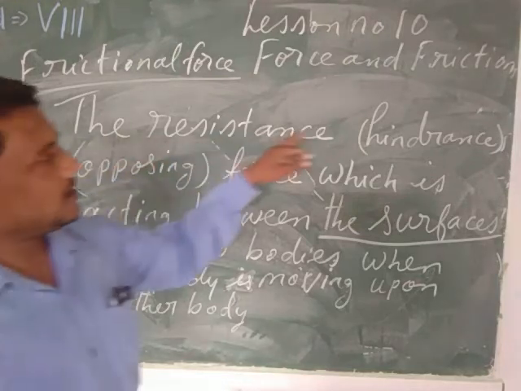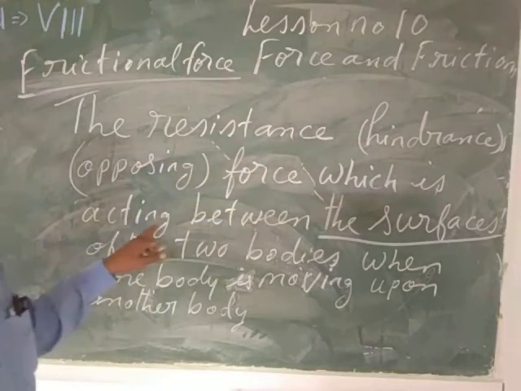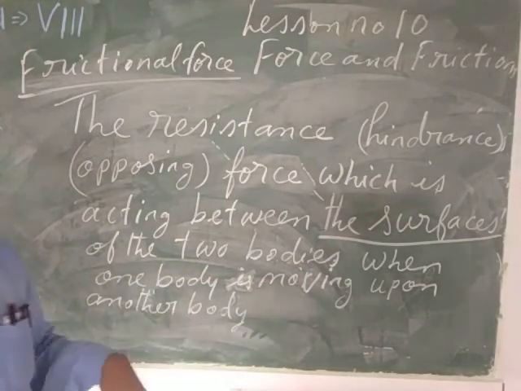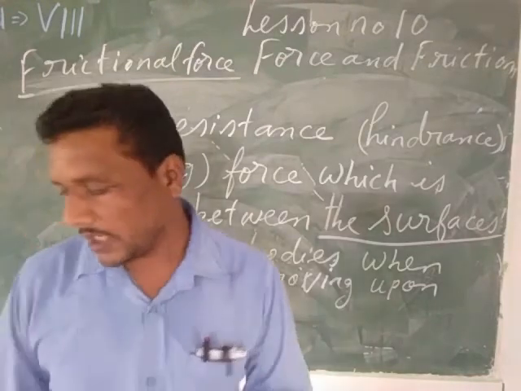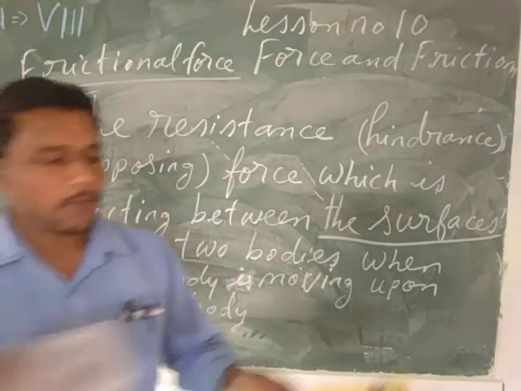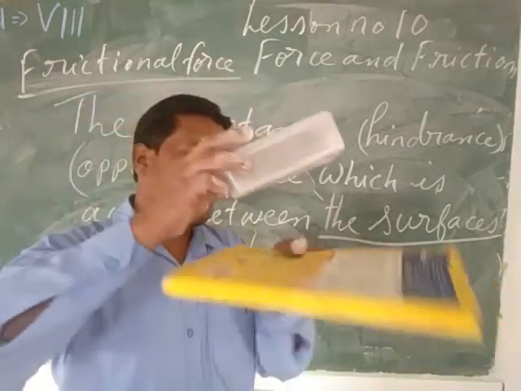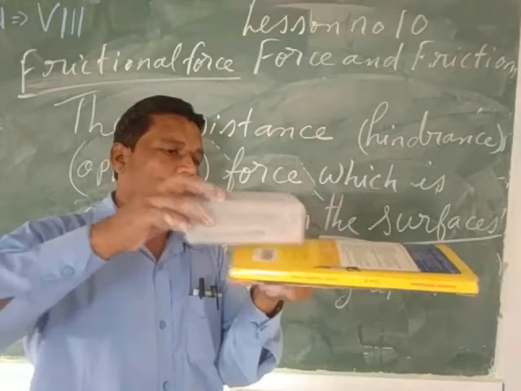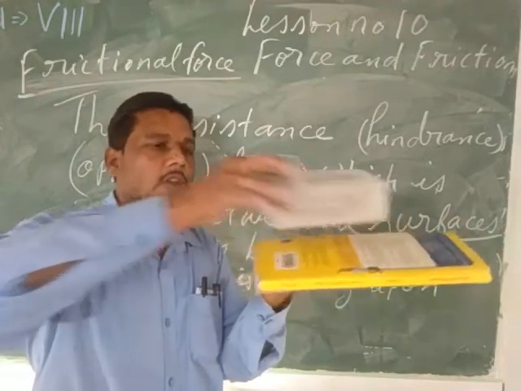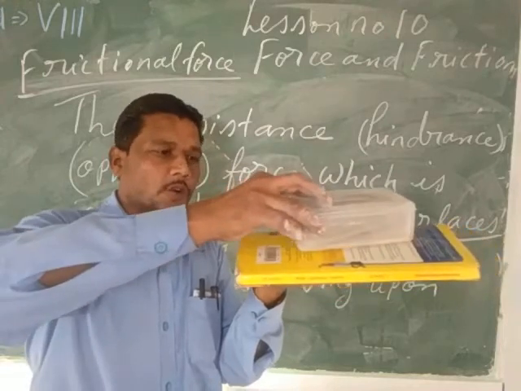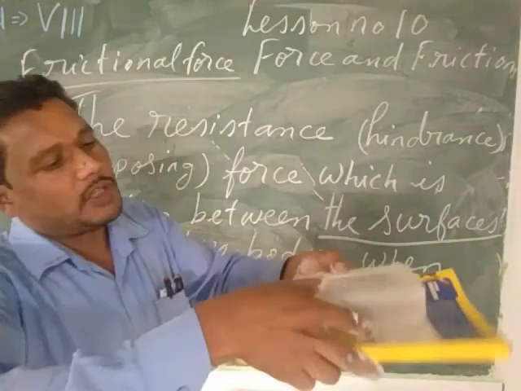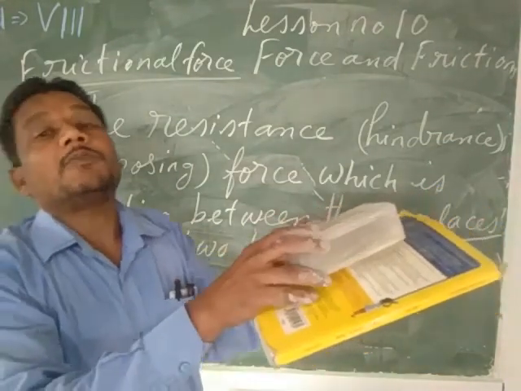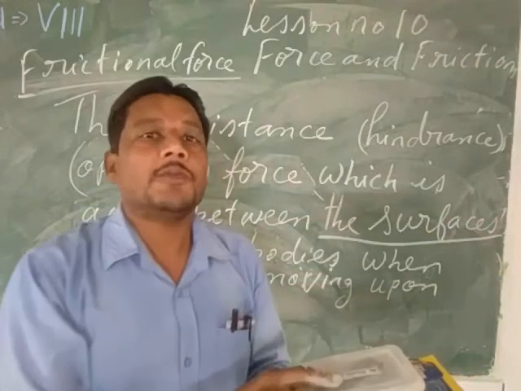So the resistance or the hindrance or the opposing force which is acting between the surfaces of the two bodies when one body is moving upon another body, or both the bodies are moving in opposite direction. So my child, once again let us see the example. Suppose this is the surface of the book, and suppose this is the surface of my chalk box. Suppose I am moving this chalk box upon my book. So between the surface of this box and the surface of this book, a special type of force is acting. That force is called the frictional force.